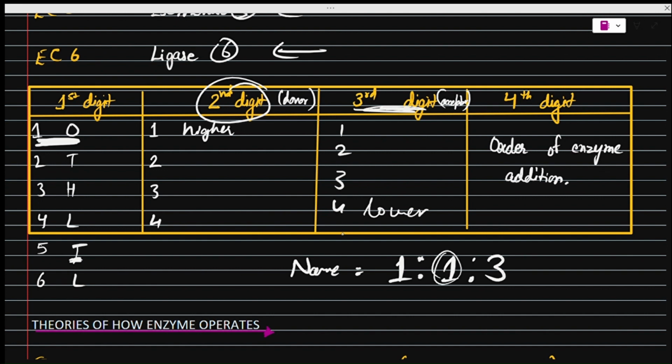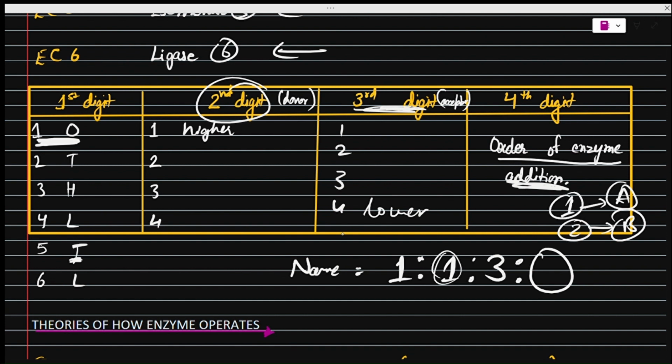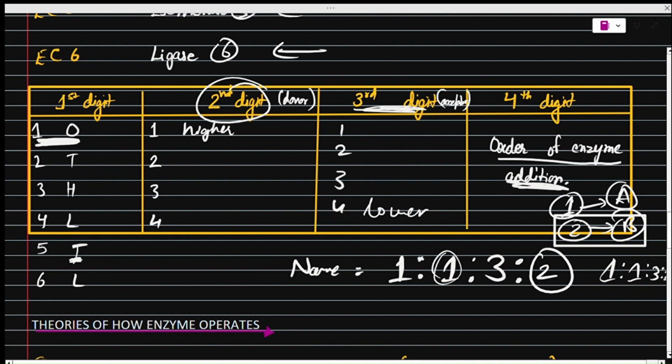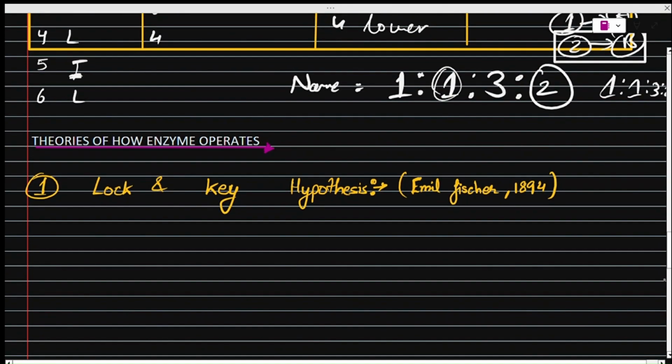Number 3 is given, and the fourth digit is a special digit, which means it is the order in which the enzyme was added to our dictionary. Let us say we have A enzyme and B enzyme. Now A enzyme is discovered first from the oxidoreductase family, and B enzyme is added later to the dictionary. So one number is given to A and the second number is given to B. If we are talking about the second enzyme, then number 2 will be placed here. So the name of the enzyme will be 1.1.3.2. Okay, that's how the naming of the enzyme is done.